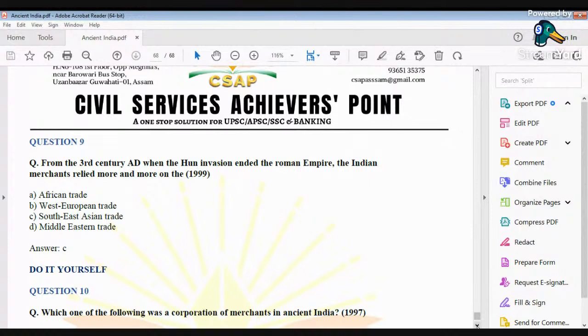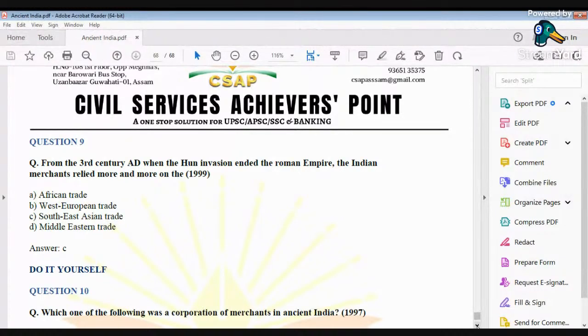Now, from the 3rd century AD, when the Hun invasion ended the Roman Empire, the Indian merchants relied more and more on the correct option would be Southeast Asian trade. See, before the Hun invasion, there was flourishing trade going on between India and the Roman Empire, which in history is very famous as Indo-Roman trade.